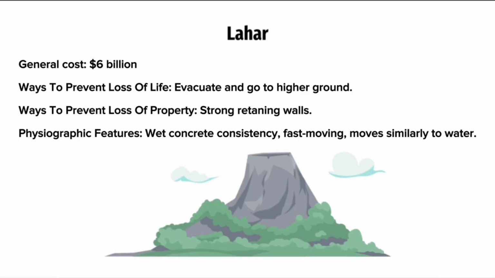The general cost for the damage from a lahar is $6 billion. Ways to prevent loss of life are to evacuate and go to higher ground, and ways to prevent loss of property are strong retaining walls. The physiographic features of lahars are it's a wet concrete consistency, fast moving, and moves similarly to water.